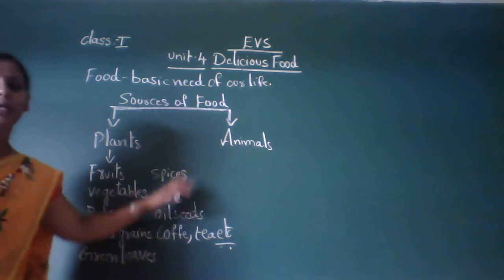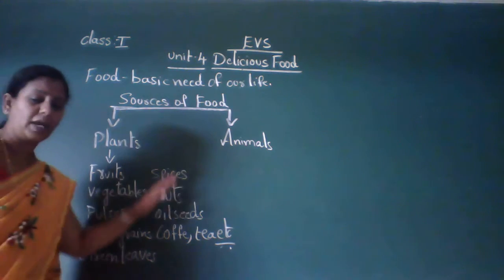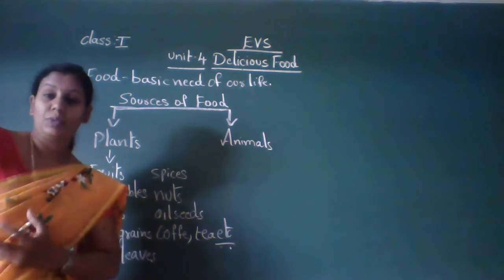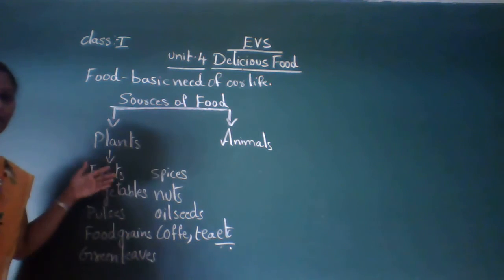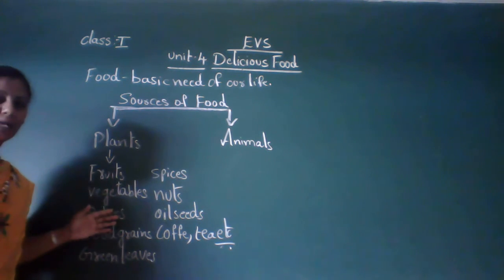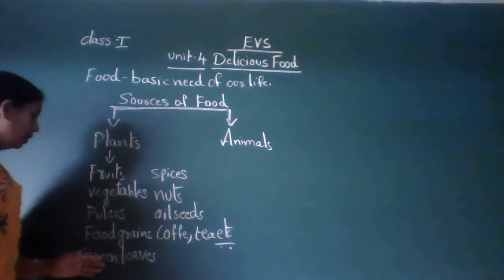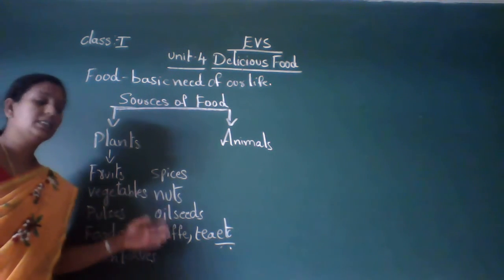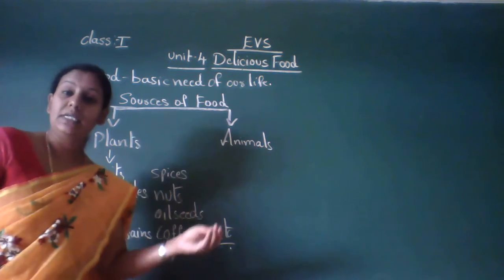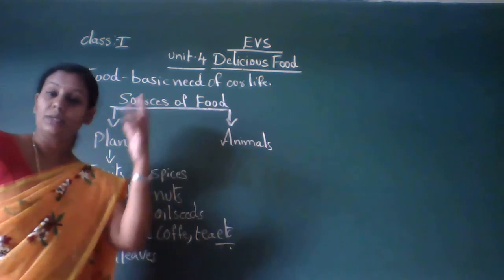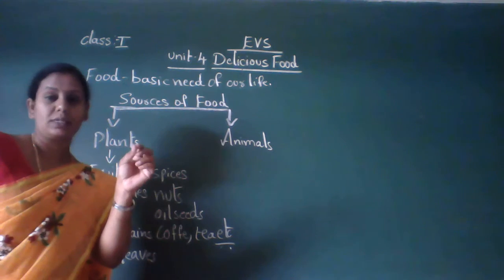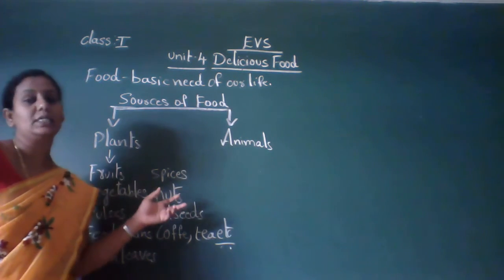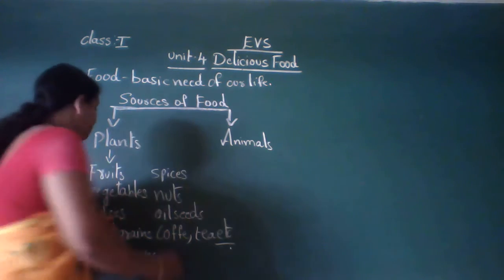So these are the main food items which we get from plants. If anybody asks you what are the food items we get from plants, you have to tell fruits, vegetables, pulses, food grains, green leaves, spices, nuts, oil seeds, coffee, tea, then cereals. Cereals means not the TV cereals I am asking. So there is horse gram, green gram, all these things.